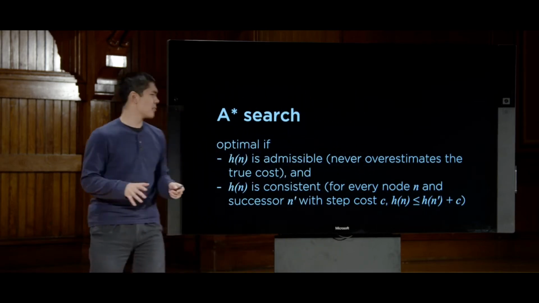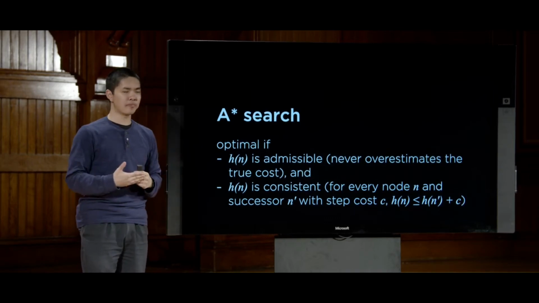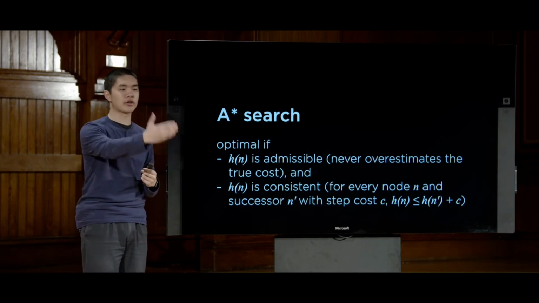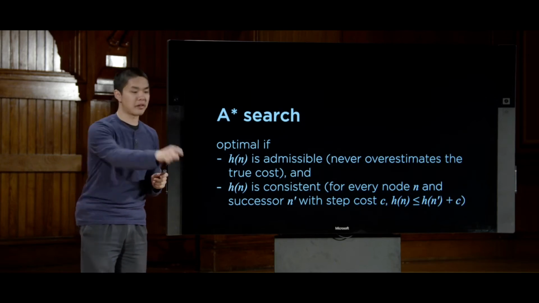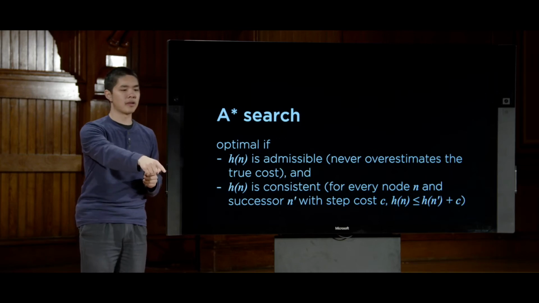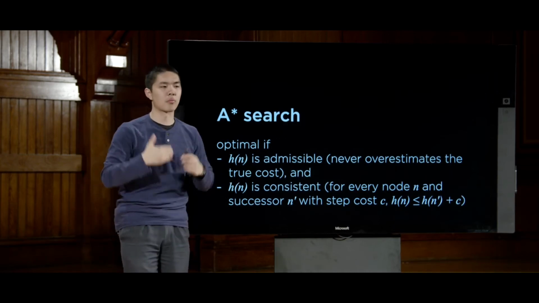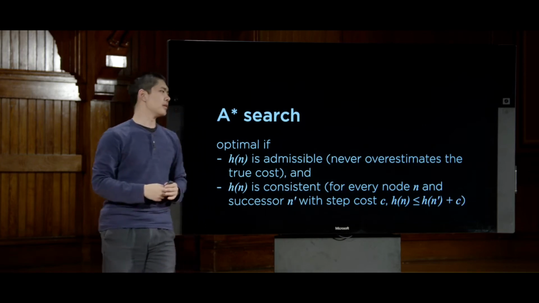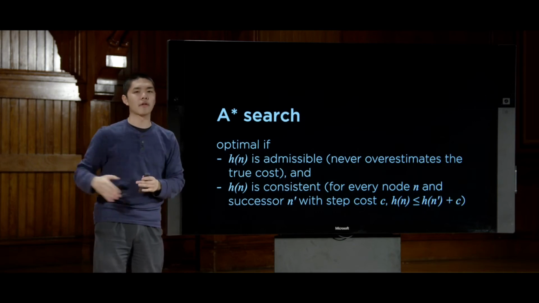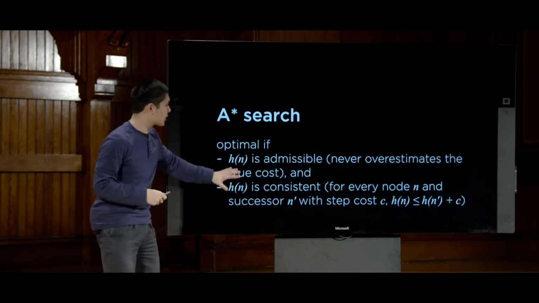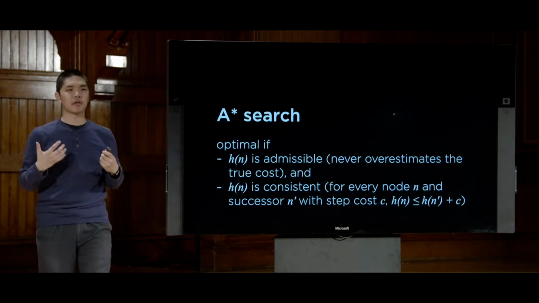So it's a lot of math, but in words, what that ultimately means is that if I am here at this state right now, the heuristic value from me to the goal shouldn't be more than the heuristic value of my successor, the next place I could go to, plus however much it would cost me to just make that step from one step to the next step. And so this is just making sure that my heuristic is consistent between all of these steps that I might take. So as long as this is true, then A* search is going to find me an optimal solution.